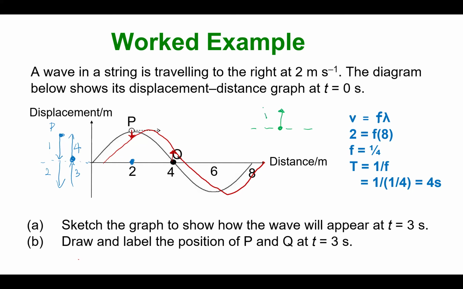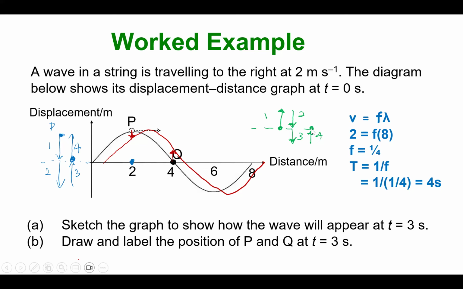So this is 1 segment, then go down, 2, 3, and 4. I go back to my original position. So 1, go to maximum, then go down, down, and up. 1, 2, 3, 4. At 4, I go back to my original position.